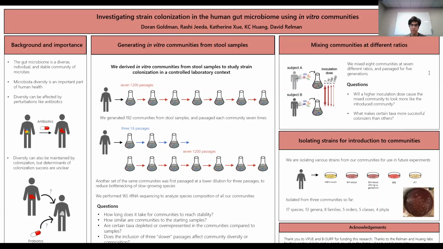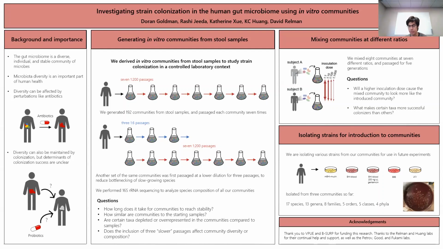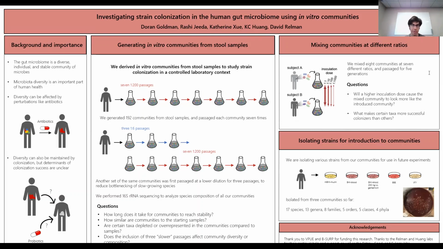The first question we asked was basically, how does the ratio at which communities are combined affect the final community state? Does the final mixed community look more like the introduced community if you give the initial community a larger inoculation dose of the introduced community? And then another question we asked was, what makes certain taxa more successful colonizers than others? Are there certain taxa that are able to colonize just as well if you give only a small inoculation dose compared to a large inoculation dose? And what makes these taxa better colonizers? So hopefully this experiment can help to answer those 2 questions and clarify the effect of inoculation dose on colonization success more generally.